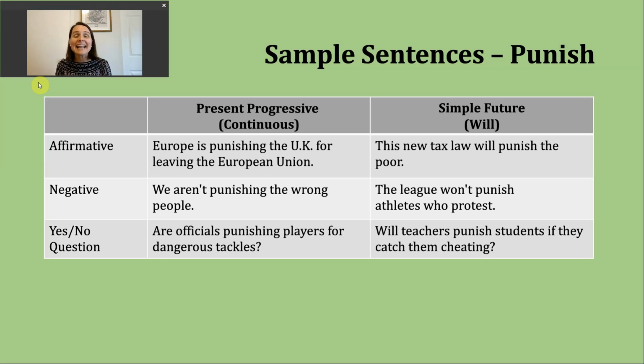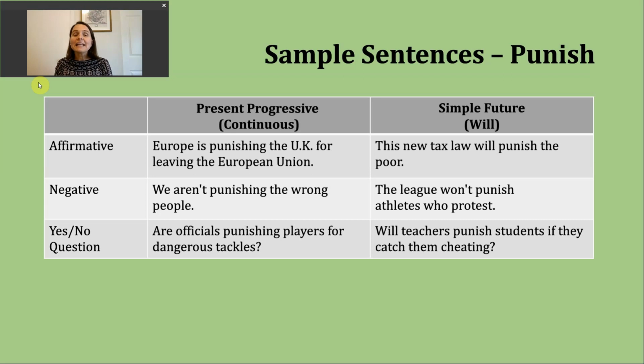Now, if you want to make a negative present progressive sentence, we need to insert not after our be verb. Okay? So we can use am not, and then that ing form, is not, then that ing form, or are not, and the ing form. Here's an example. We aren't punishing the wrong people. Right? We can see all of those elements there, and I'll note are not, aren't, they mean the same thing. You can use whatever makes you comfortable.